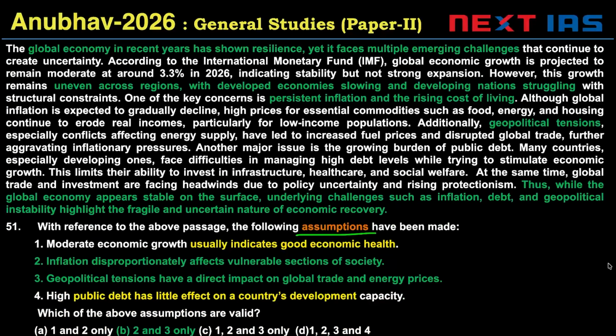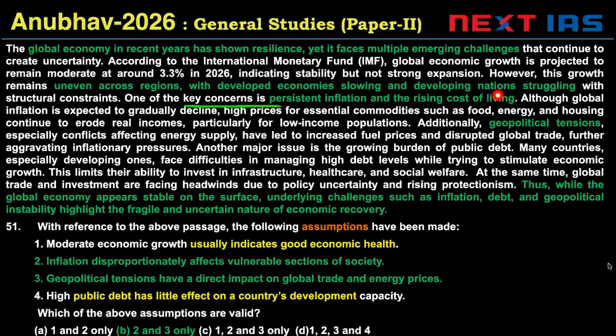Let's take a look at question 51. We are told the main point is global economy has shown resilience, but there are many challenges. Growth is uneven across regions. Developed economies are slowing, developing nations are struggling, but it's uneven. One of the key reasons, this also should have been in green, is persistent inflation and rising cost of living.